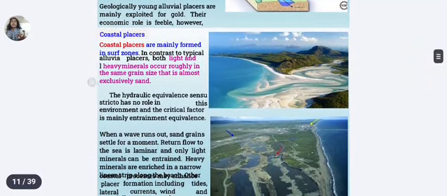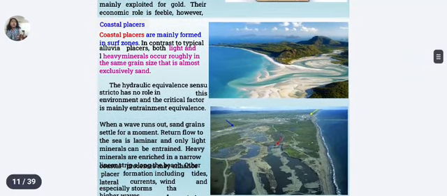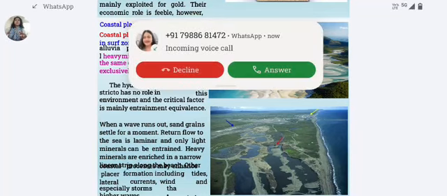In the next slide, we are going to discuss the coastal placers. So what about the coastal placers? Coastal placers form in wave or surf zones, right? Coastal, as the terminology suggests, coastal placers form in wave and surf zones, where waves are formed, and the deposits accumulate there. So coastal placers are mainly formed in surf zones. In contrast to typical alluvial placers, both light and heavy minerals